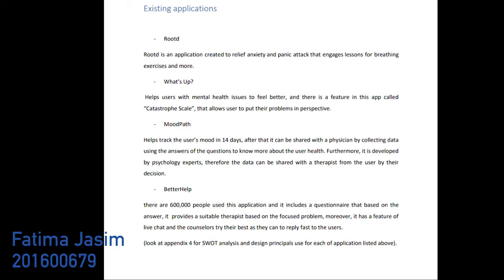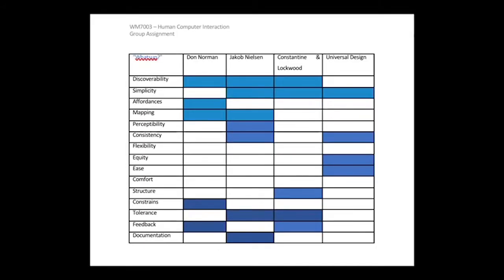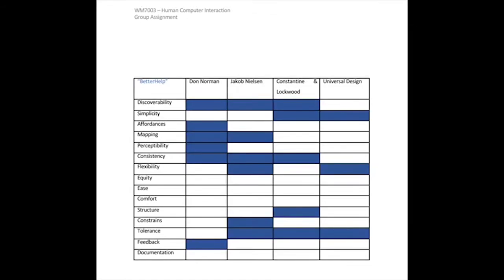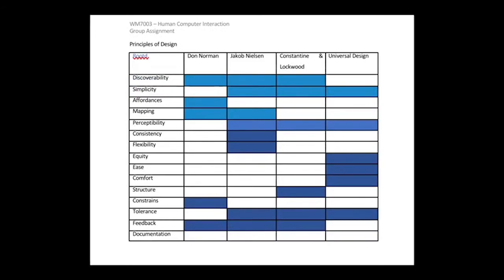In this section, another part will be discussed, which is the project proposal, mobile application section. These are the chosen related applications: WhatsApp, Moodpath, BetterHelp, and Rooted. As related to the 15 principles of design, each of them was applied. Furthermore, a table of SWOT was made, and there are three aspects to talk about: novelty, usefulness, and approach.